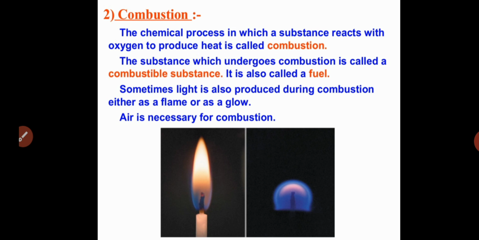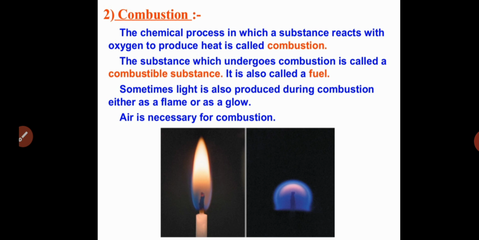During combustion or burning of the particular substance, heat and light are produced. The light may be in the form of flame or in the form of glow.